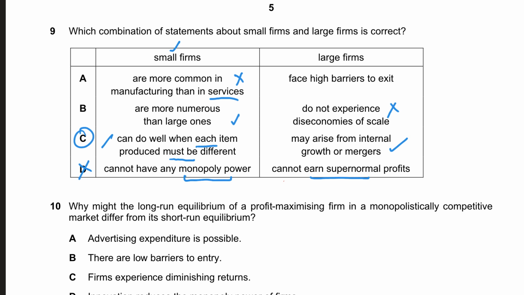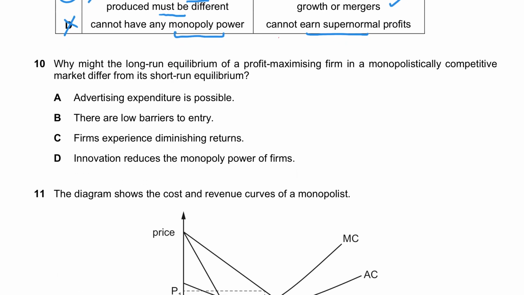In number 10, they ask why the long-run equilibrium of a profit-maximizing firm in a monopolistically competitive market might differ from its short-run equilibrium. The reason it might be different is because of low barriers to entry.